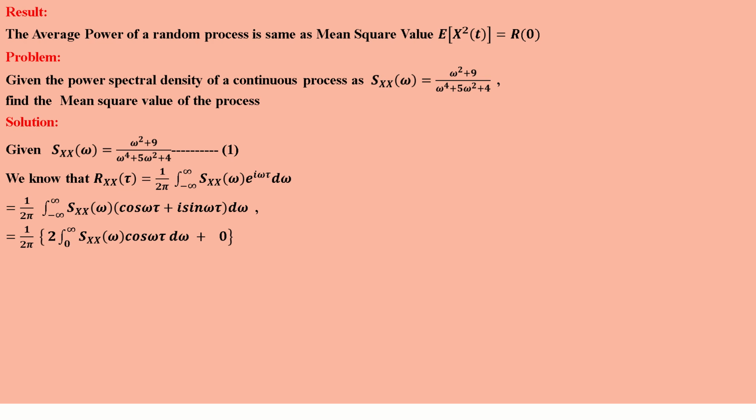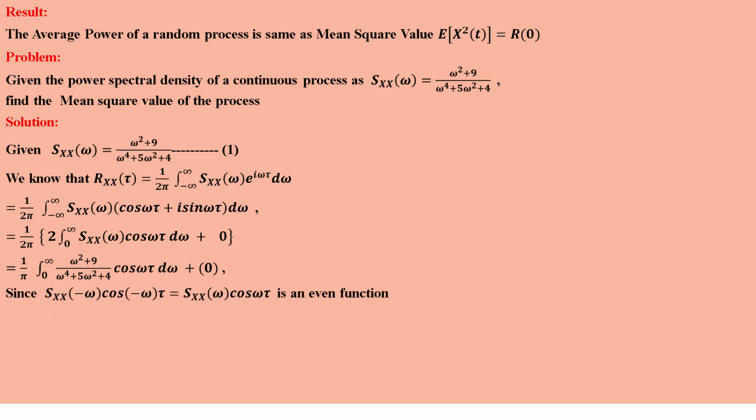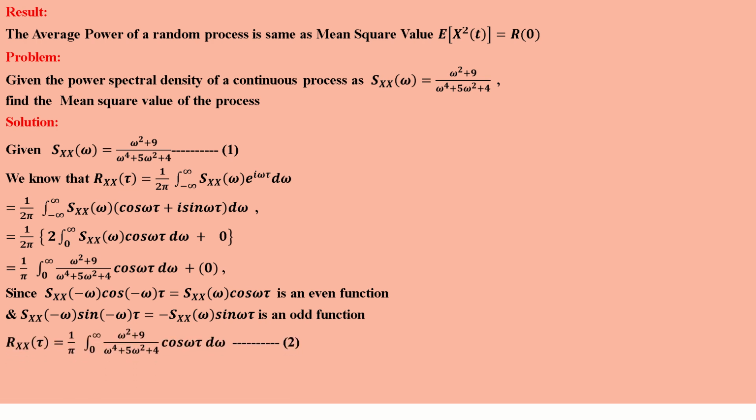So you will get 1 by 2 pi into 2, and the 2 cancel, giving 1 by pi integral 0 to infinity S omega cos omega tau d omega. We know S omega from equation number 1, so we are replacing it. So R_X of tau is equal to 1 by pi integral 0 to infinity (omega square plus 9) by (omega power 4 plus 5 omega square plus 4) cos omega tau d omega. That is equation number 2.